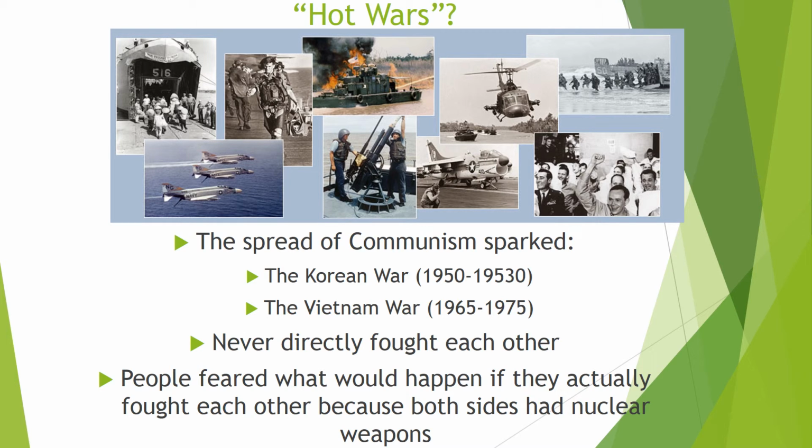But remember, the USSR, the Soviet Union, and the US never fought each other directly. It's all going to be through these other little wars happening around the world. And we're going to learn about the Korean War and the Vietnam War later. Because people feared what would actually happen if they fought each other because both sides had nuclear weapons.